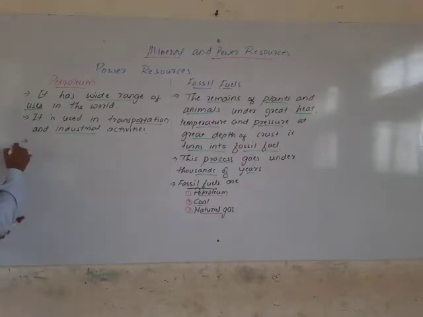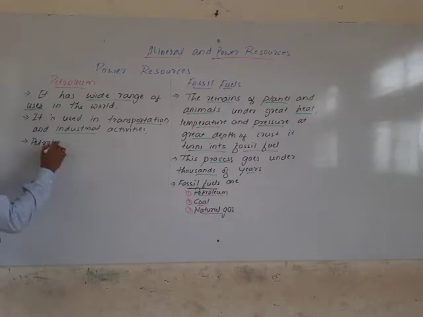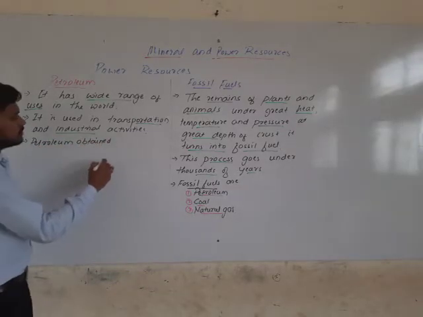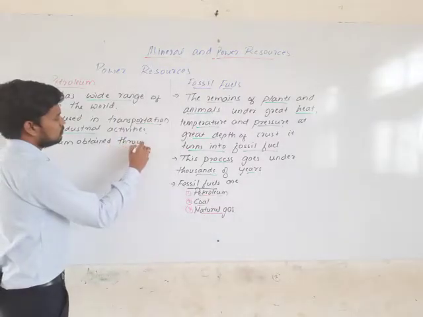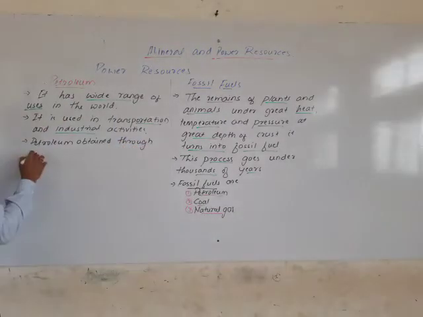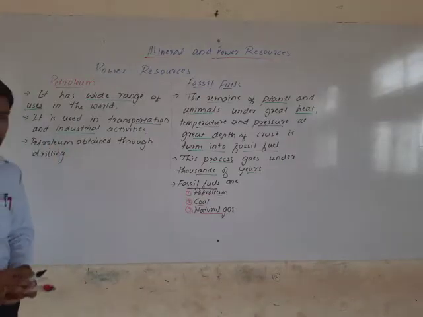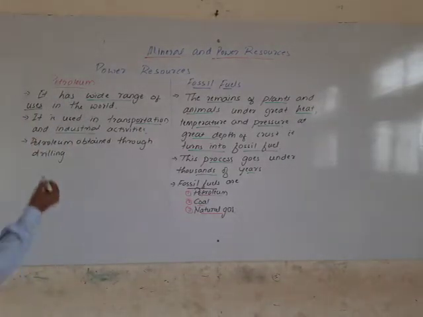Petroleum is obtained through drilling. We discussed drilling last class as a process of extraction of minerals.